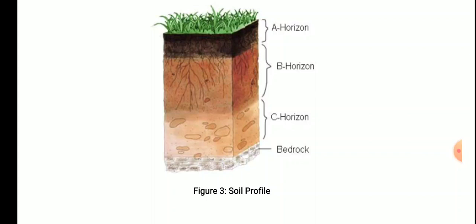So this is a gradual process. As the rocks from the bedrock start weathering, they convert to the C horizon, the B horizon, and finally the A horizon. One more important thing: the A horizon also contains many microorganisms that enrich the nutrients of the soil, and the water holding capacity of the soil is also mainly because of the amount of humus content. And you can see the vegetation is growing in the A horizon.